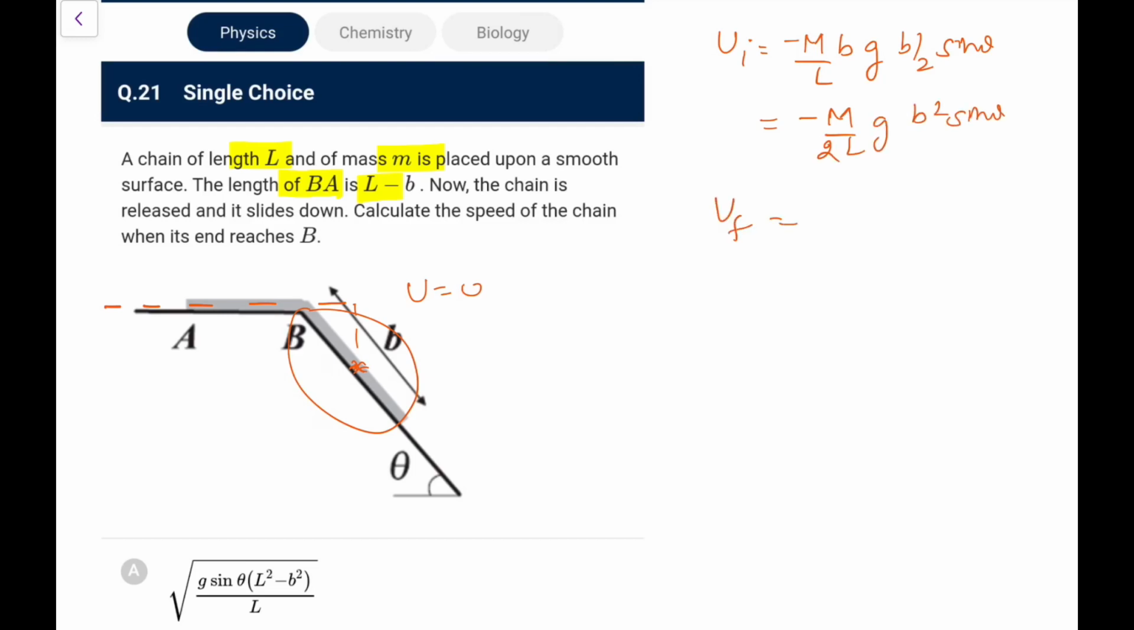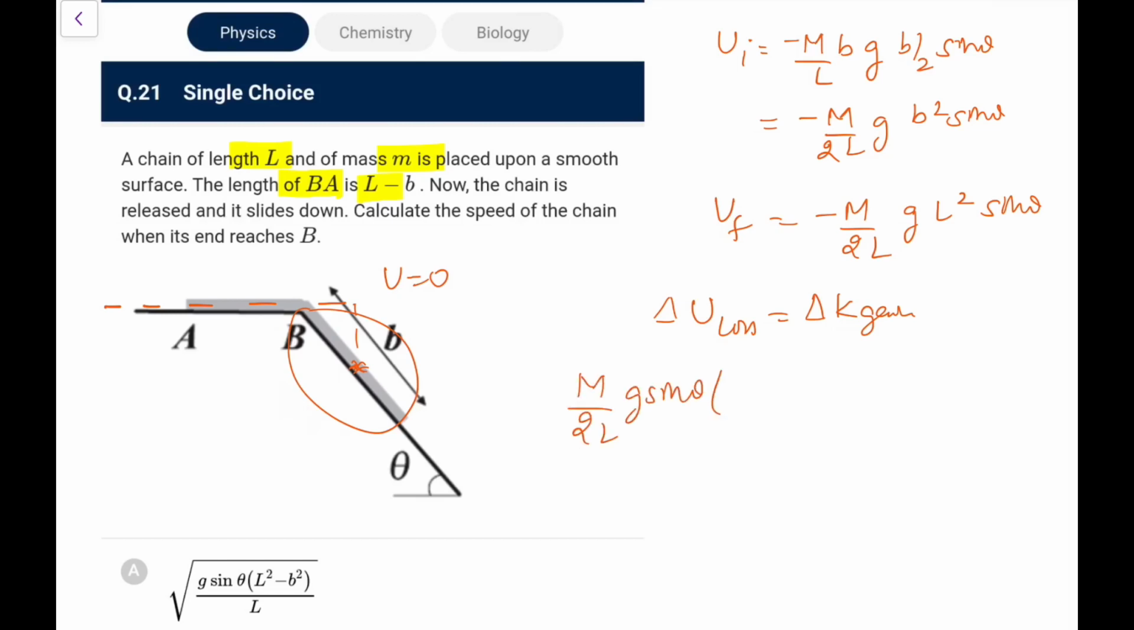And similarly, when finally the complete L length will come here, Cm will be at L by 2, so I can directly make it out. No need to draw this. You are smart enough to directly write. Instead of B, put L, so minus m by 2L g into L square sine theta, you can directly put it. So what would be the speed of the chain? Directly I can say delta U loss is equal to delta K gain. So loss I am writing, initial minus final, so it will become m by 2L g sine theta taken as common. It becomes L square minus B square. Delta K gain would be half the complete mass m into V square.